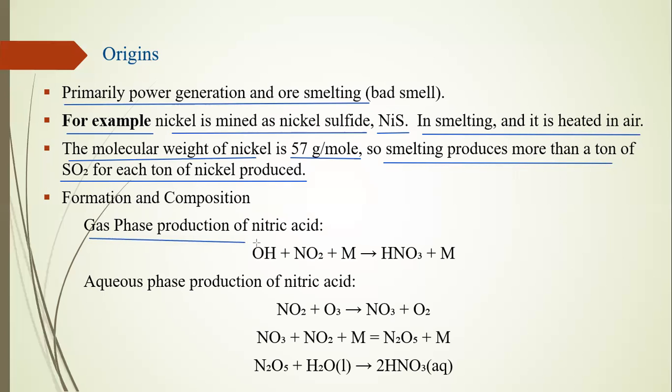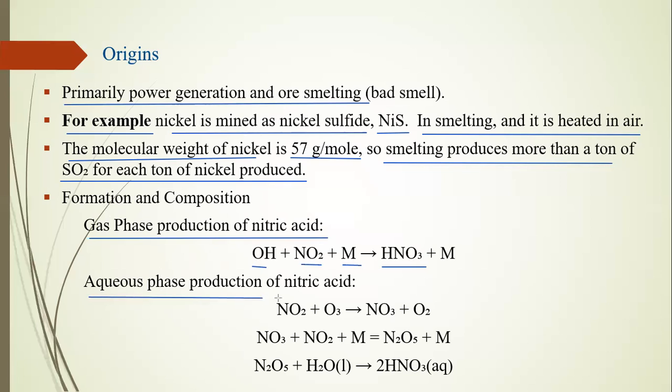The gas phase production of nitric acid is HO plus NO2 plus M, making HNO3 acid. M is not a part of the process, but it's a required component. It makes the process fast. HO is part of H2O, where the one O is mixed with the SO2. They are producing SO3 in the atmosphere and taking one oxygen from the H2O.